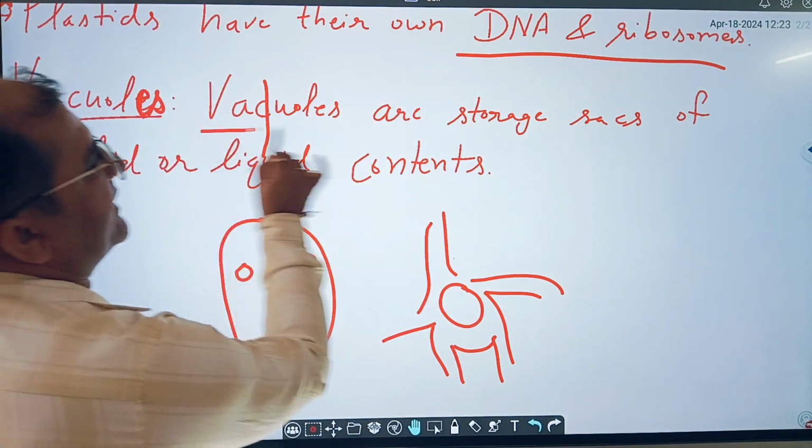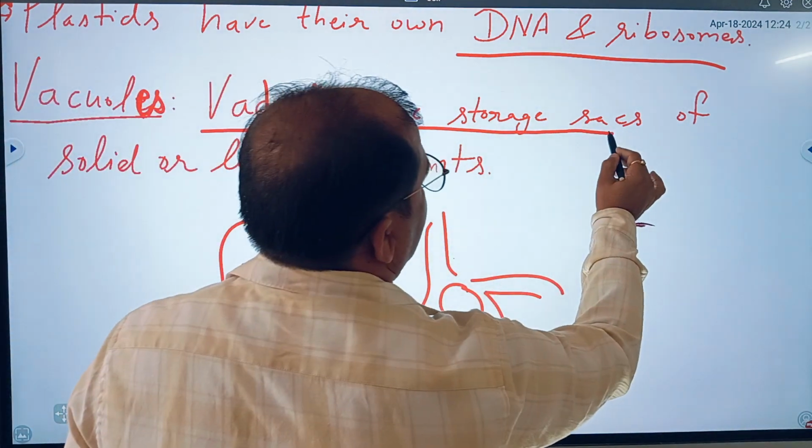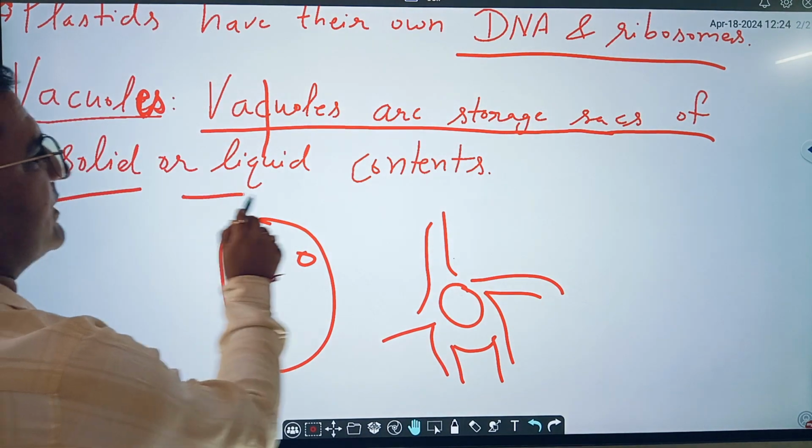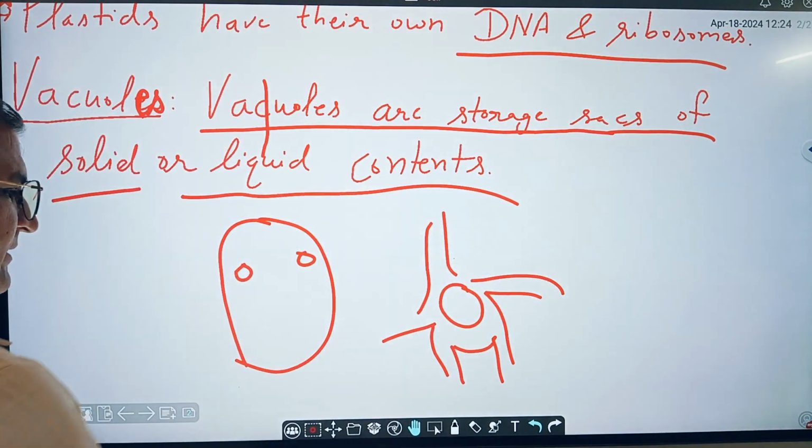And these vacuoles are storage sacs of solid or liquid content.